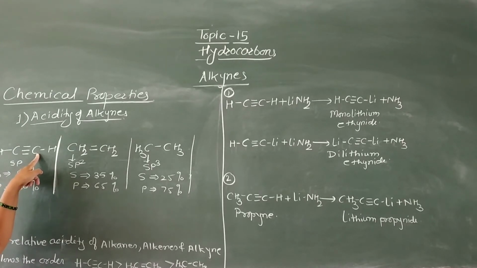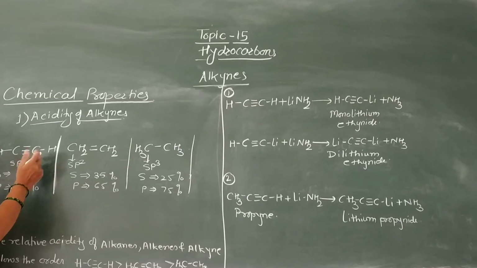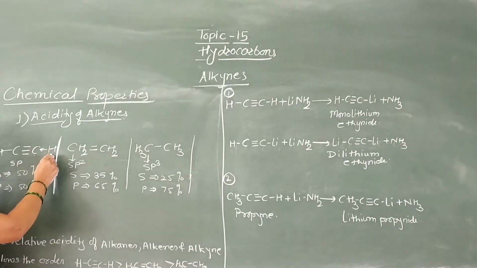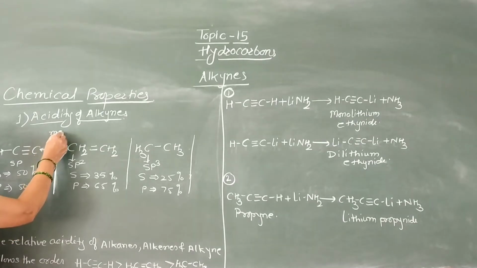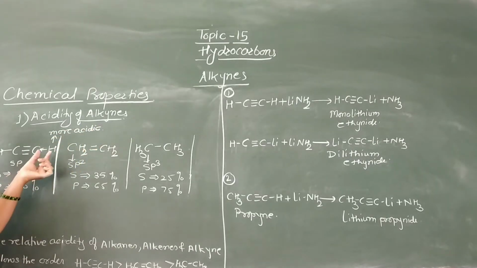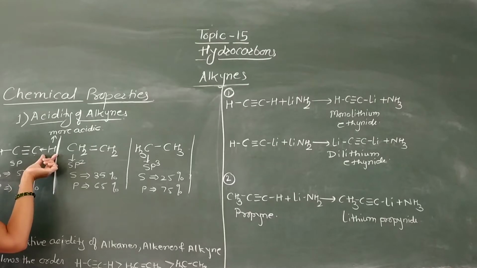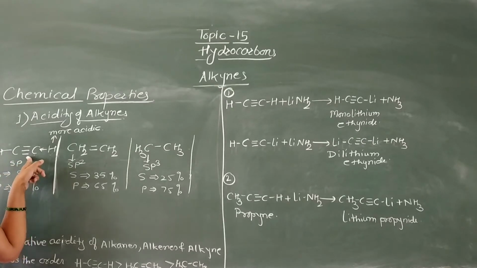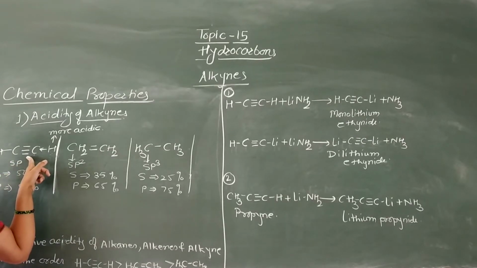We have studied what is meant by inductive effect. This carbon atom withdraws electrons towards itself from this hydrogen atom, and therefore this hydrogen atom becomes more acidic. That is, this H plus ion is easily available for the base, and therefore the hydrogen atom present in alkynes attached to the carbon-carbon triple bond is more acidic in nature.